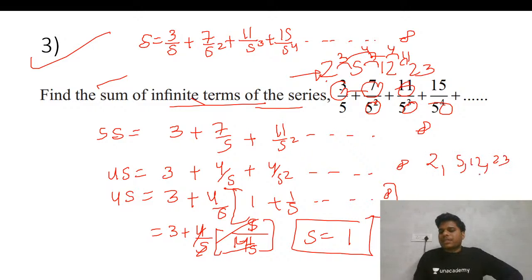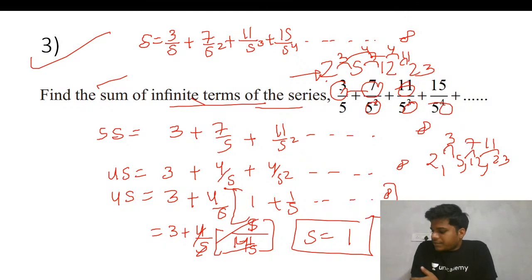In this, it is directly not in AP, but the difference is in AP. Is this fine? Sometimes this thing will happen here. For that you have to follow the same procedure, but you have to apply two steps.